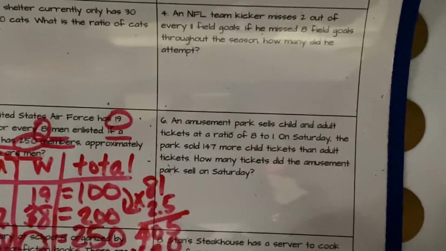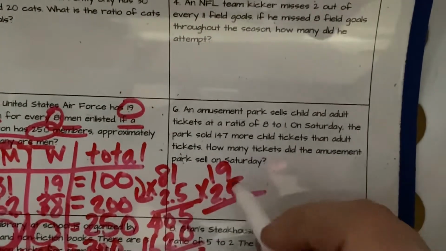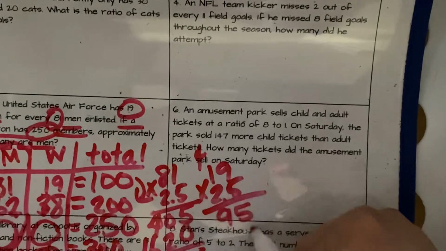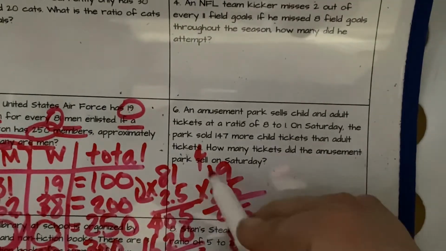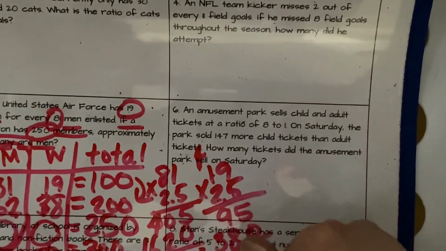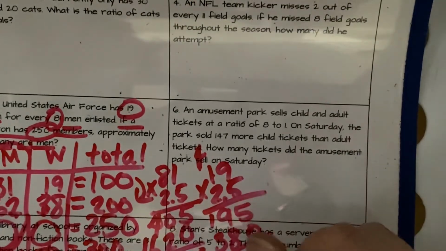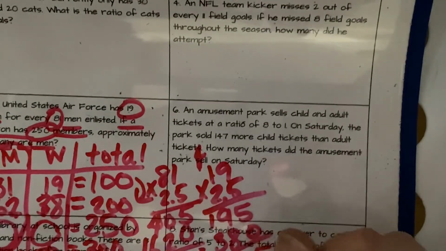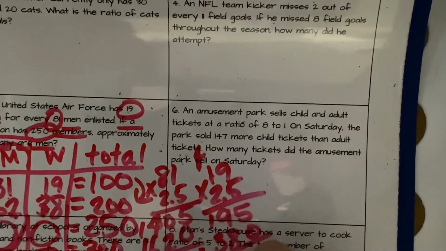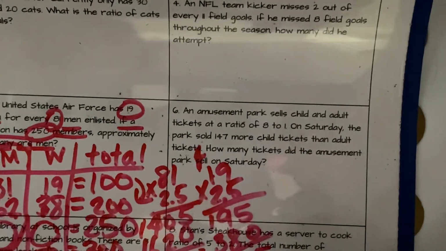Okay, and then if I do the women, and I say 19 times 2.5, I'm going to say 45. 9, drop a 0. 2 times 9 is 18. 2 times 1 is 2, plus 1 is 3. 5, 17, carry the 1, 47. Okay, I got a decimal there. So 202.5. Oh, there it is. I knew I messed up on that one. I didn't carry that one over here. Okay, so 202.5 men and 47.5 women.